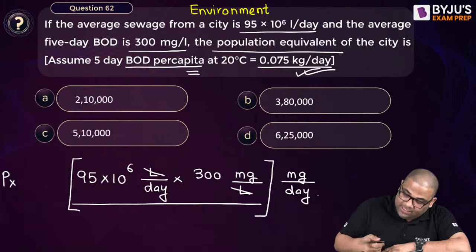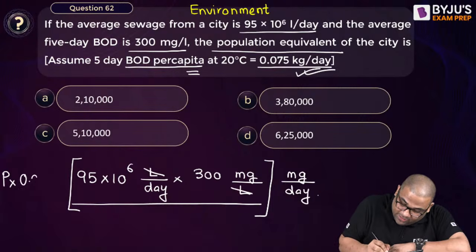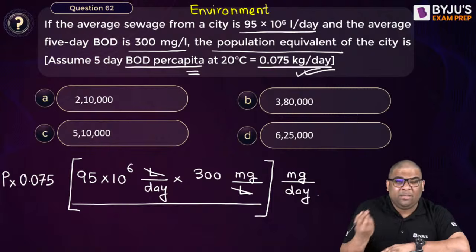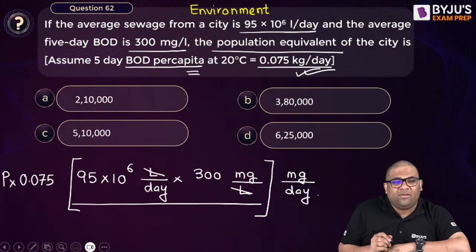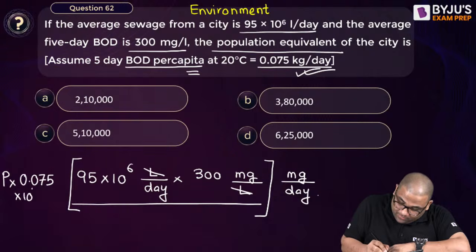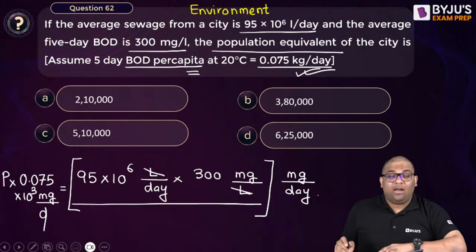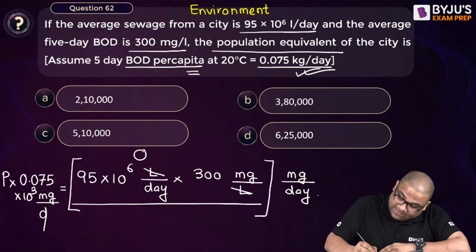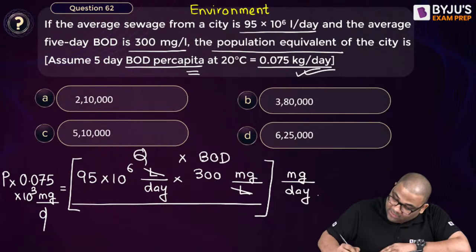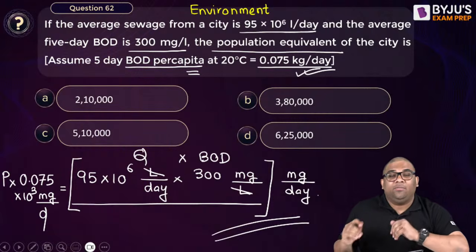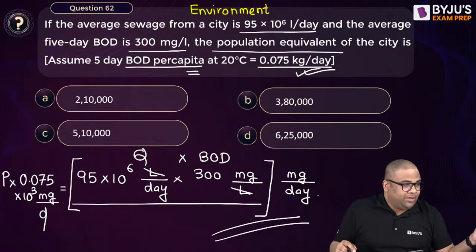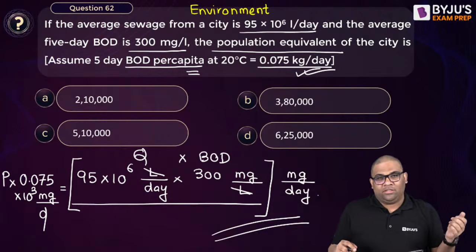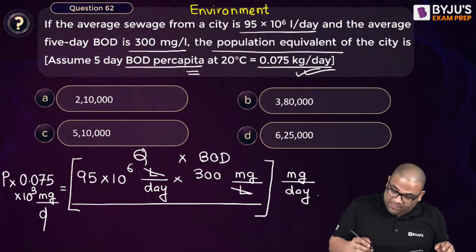So kg per day I can convert into mg per day. So these two values should be equal. See, this is the discharge, and this is the BOD of the discharge. So this is the total BOD generated. Now this total BOD generated will be equal to population into per capita BOD generated. So from this I can easily find the population.